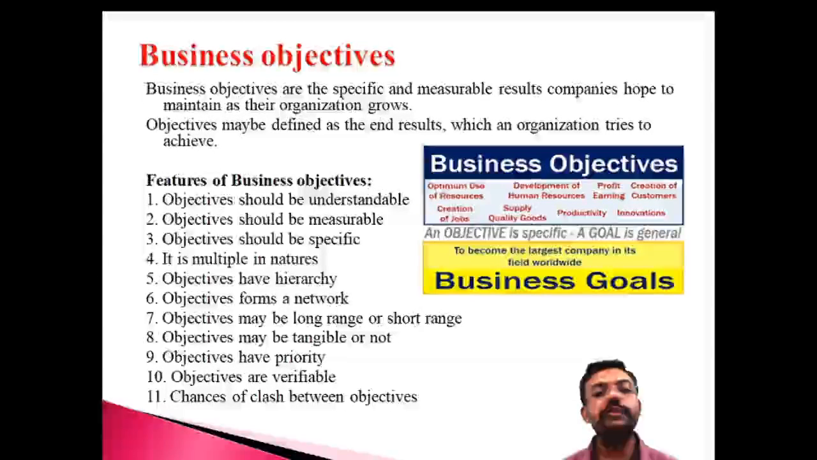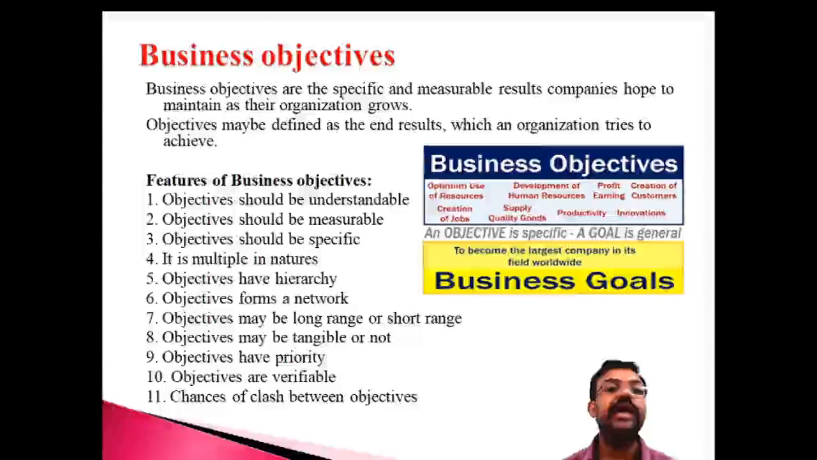The third one is that it should be specific, focusing on your organization. The objective should be specific, that means focusing on the organization. So it must be understandable, measurable, and specific. The fourth one is that it is multiple in nature. Business objectives are multiple, that means short-term objectives and long-term objectives. There are different categories of objectives, so it is multiple in nature. That's another important characteristic.